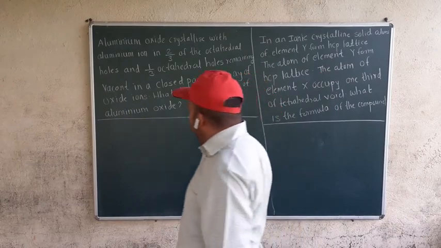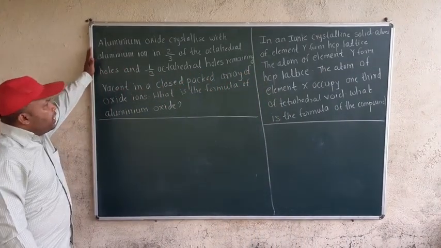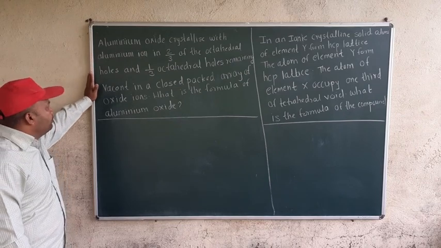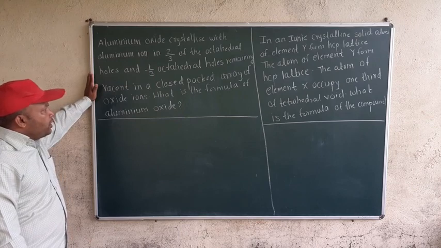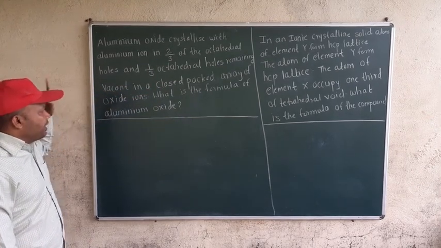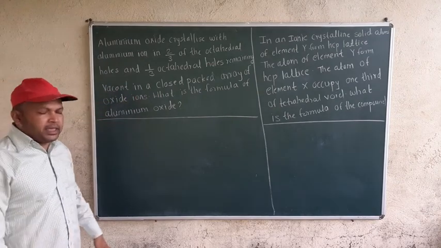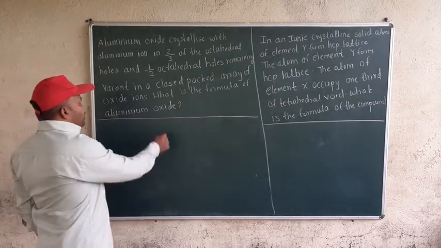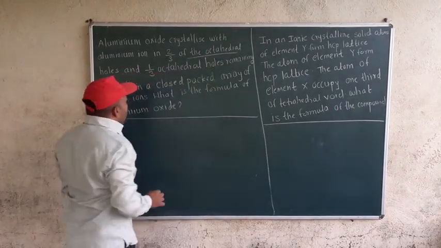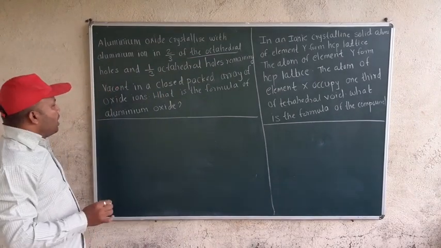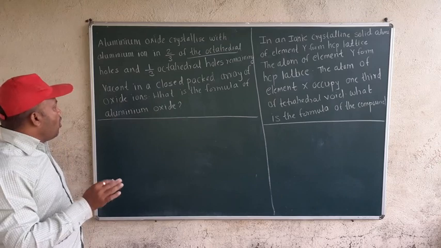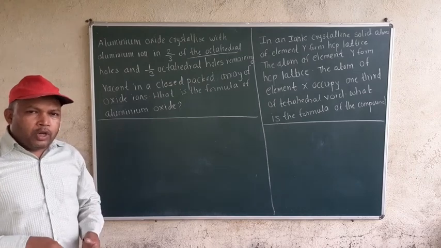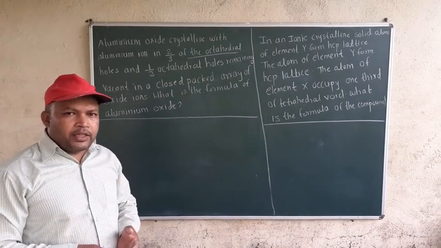Okay, what does this numerical tell? Aluminum oxide crystallizes with aluminum ion in 2/3 of octahedral void, and 1/3 of octahedral void remains vacant in close packing, meaning it is CCP. What is the formula of aluminum oxide? Here they have mentioned 2/3 of octahedral voids or octahedral holes are occupied. As you know, the number of octahedral voids is the same as the number of atoms.